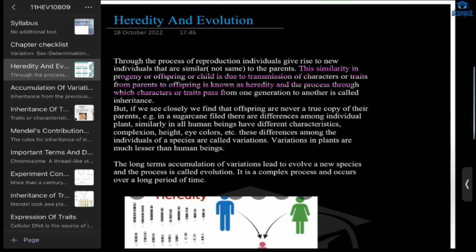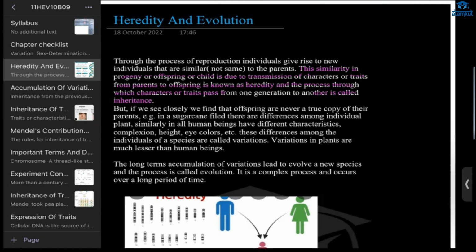Understood? So we can see that the offspring, the children, are not similar to their parents. They are not a true copy. There are some differences. This is called variation. These differences are called variation. All human beings have different eye color, different hair color. You will be different from your parents, but there will be some similarities also, and the differences are called variation.